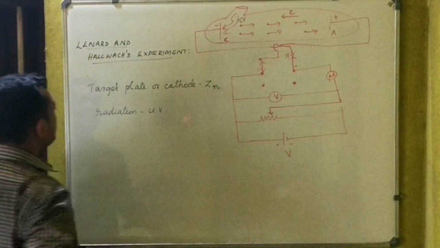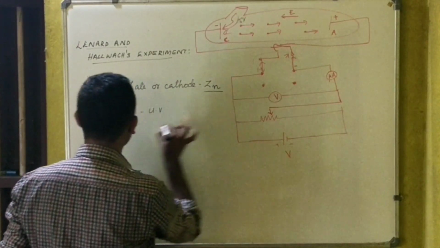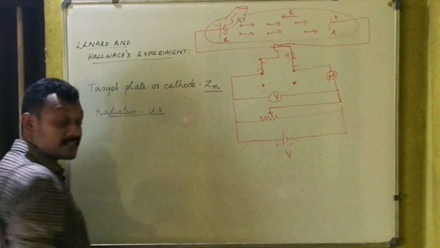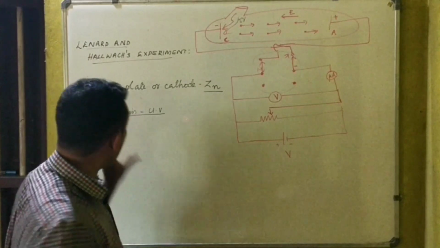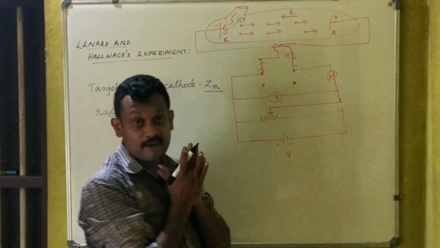So when the zinc plate is irradiated with ultraviolet radiation, this is the basic experimental part, first of all.